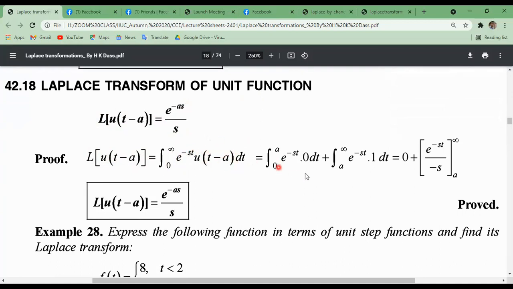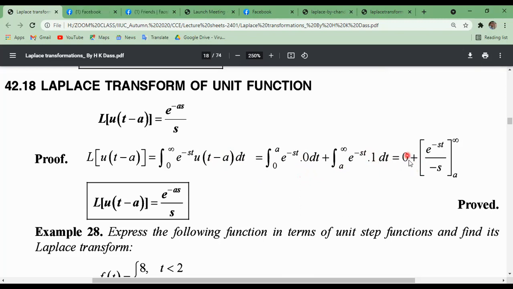But from 0 to a, with t less than a, the value is 0, and from a to infinity the value is 1. So 0 to a e to the power minus st, we get value 0 at t equals 0 and t equals a, plus a to infinity e to the power minus st times 1.